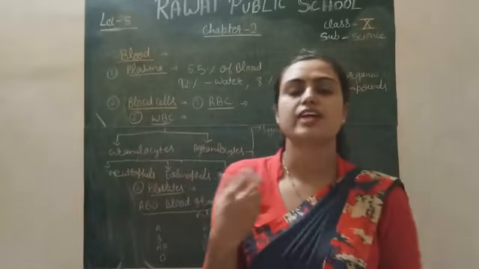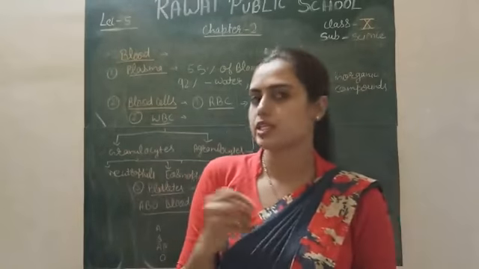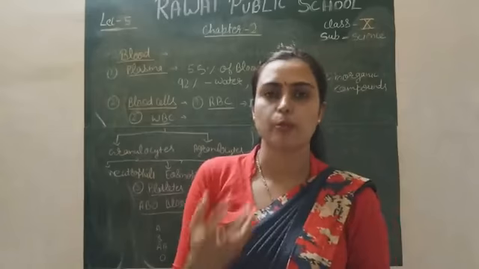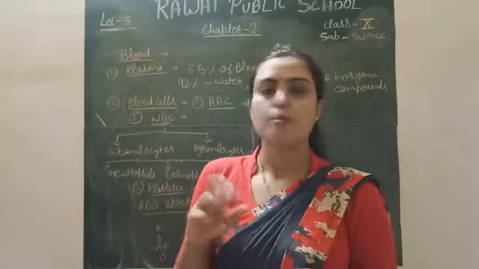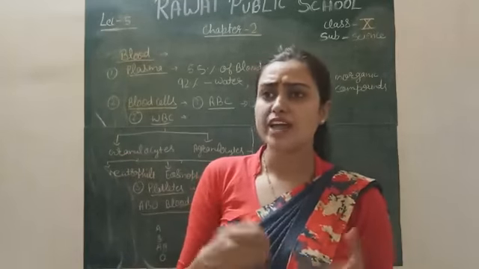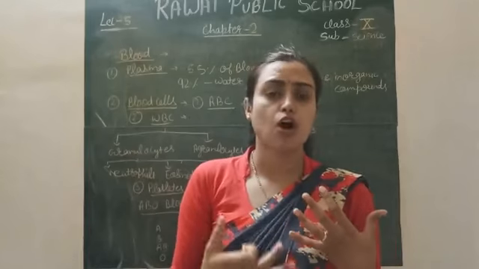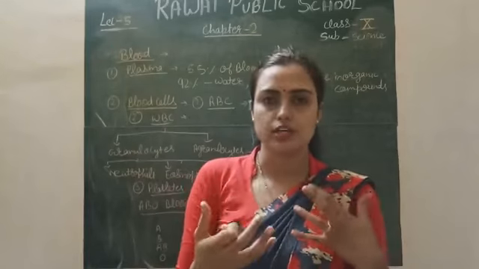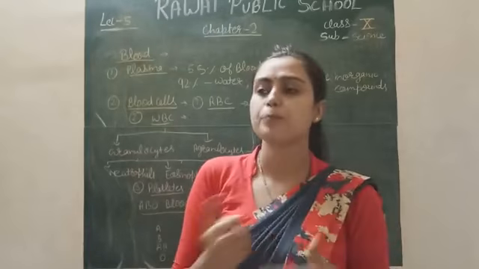And the blood is actually a connective tissue which is present in our body in a liquid form. It is a fluid connective tissue present in liquid form. Why is it called a connective tissue? Because it connects all the organs from one to another, simply, right?